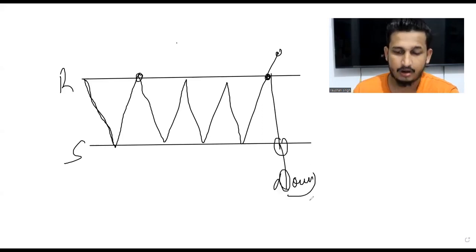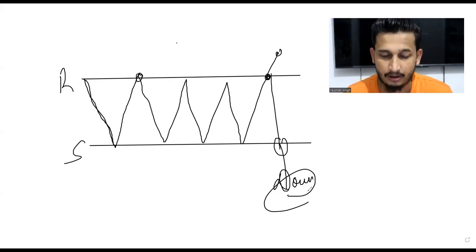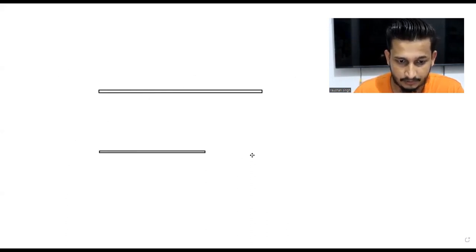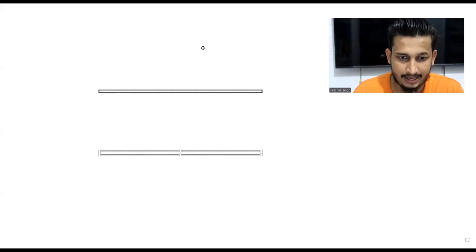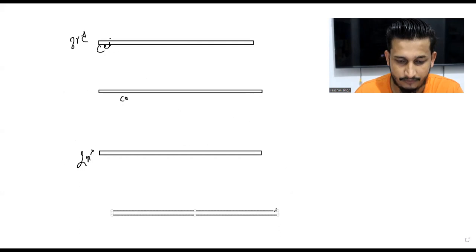Okay. Now let's consider a general statement. Let's consider the same example, that ball one. Let's say this is the second floor, and this is the second floor ceiling. Above this we have the third floor, and this is above the third floor ceiling. And this one will be your first floor.